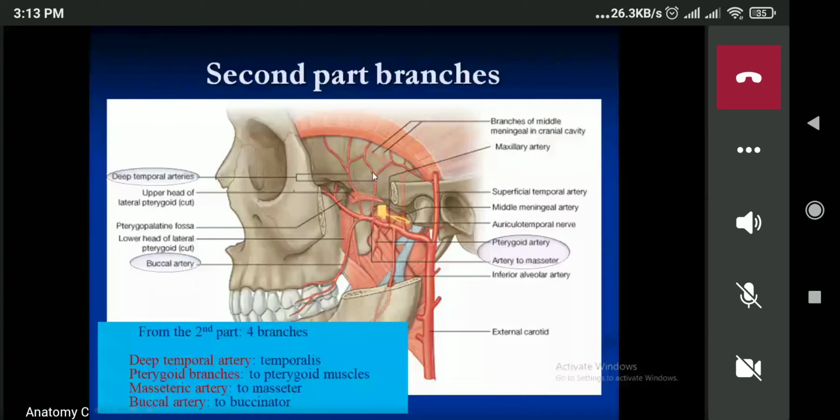Now next one, can you see over here, the small one? This one is the masseteric artery. This will supply the masseter. And next one is known as the buccal artery. The buccal artery will supply the buccinator.